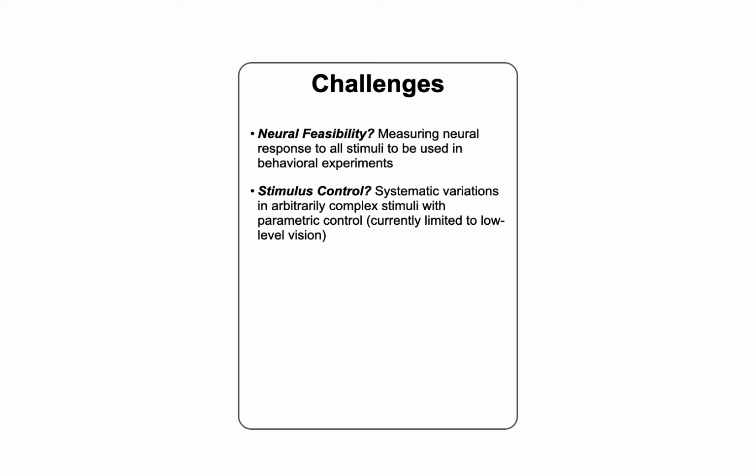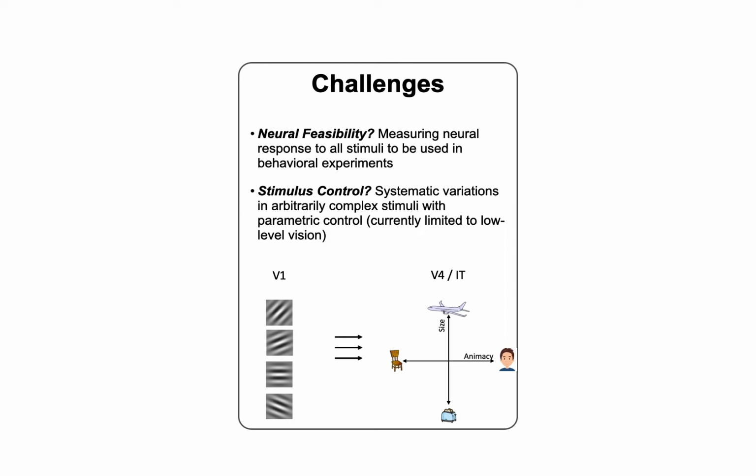A lot of experiments in perceptual psychology are currently limited to low level vision, with oriented gratings where we can parametrically vary features like contrast, orientation, and frequency. But what about images that are associated to these mid to high level regions of the visual cortex? How do we even describe what the relevant feature dimensions are? Could it be animacy, size, curvature, or maybe a combination of some of these? But overall, the point being that this high level feature space is just so vast and complex that it makes it super hard to systematically control the stimuli.